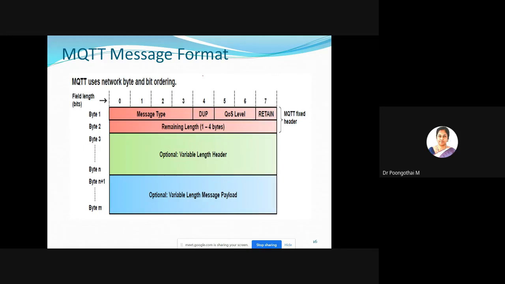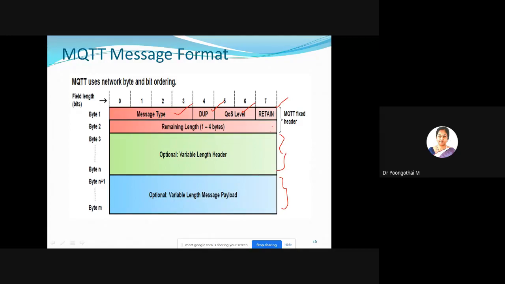First is the fixed header. These two fields are the fixed header. Next are the variable header and variable payload. Please listen carefully, as this is very important to program your MQTT protocol. Here we have message type, duplicate, QoS (quality of service level), and retain. The message type takes 4 bits, the duplicate flag takes 1 bit, quality of service takes 2 bits, and retain takes 1 bit.